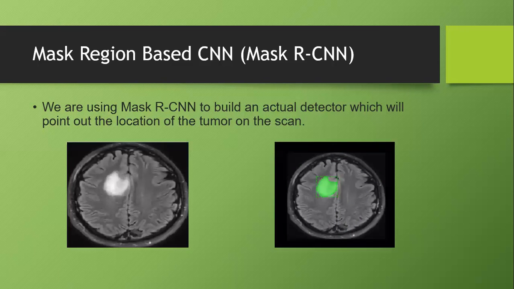Mask RCNN is a deep neural network aimed at solving the instance segmentation problem in machine learning and computer vision. Mask RCNN always gives consistent results. The segmented tumors are always clear and identifiable. Also, it creates a boundary around every object present in the given image. That's it.